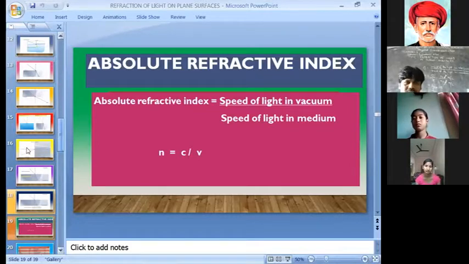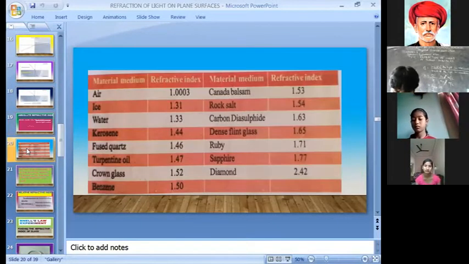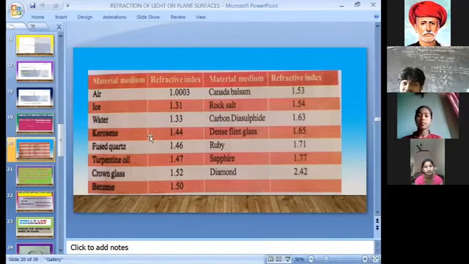So please observe here. Here I have given the refractive indices of some materials. Please observe that one. Kerosene and water. What is the refractive index of water? 1.33. What is the refractive index of kerosene? 1.44. Now based on this, which is denser and which is rarer?